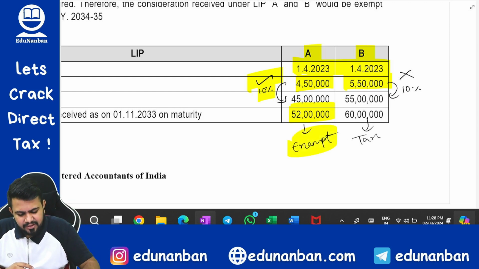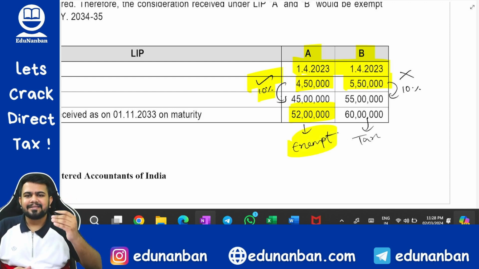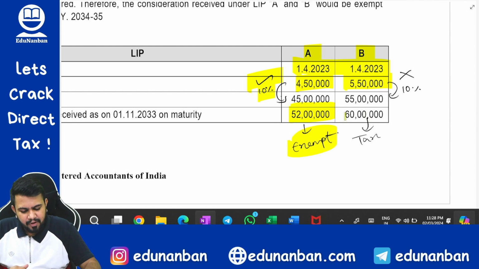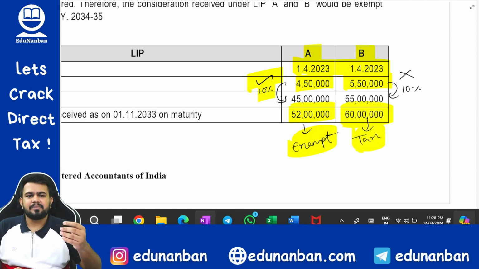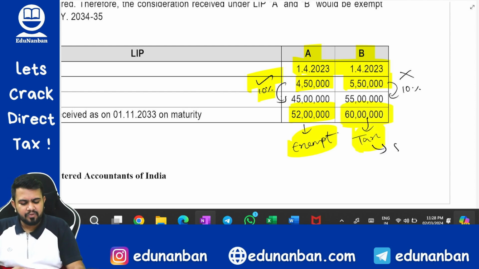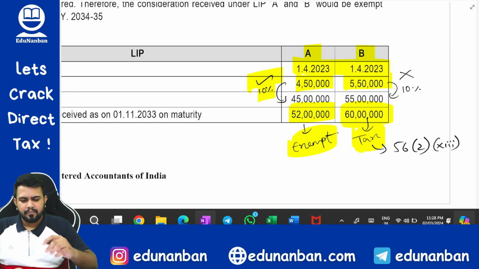This 52 lakhs, you claim it as exemption, that is the maturity amount, and for the second policy, maturity amount will be taxable under section 56(2)(13). Okay.